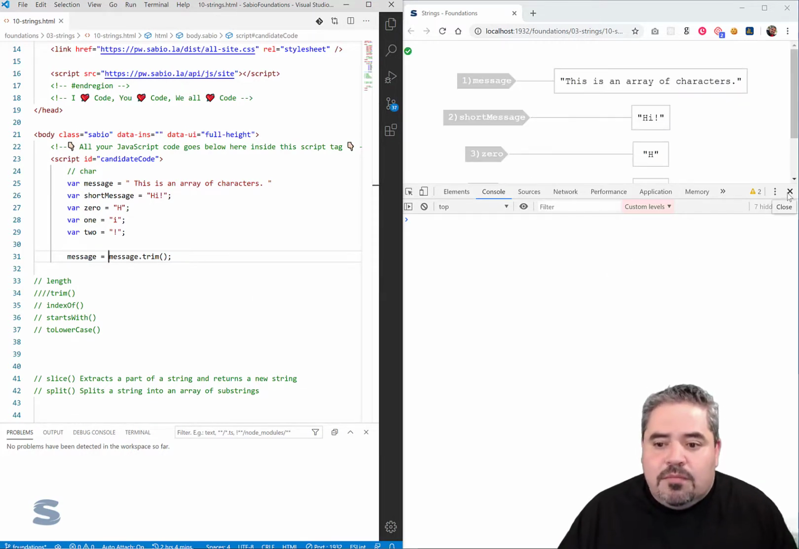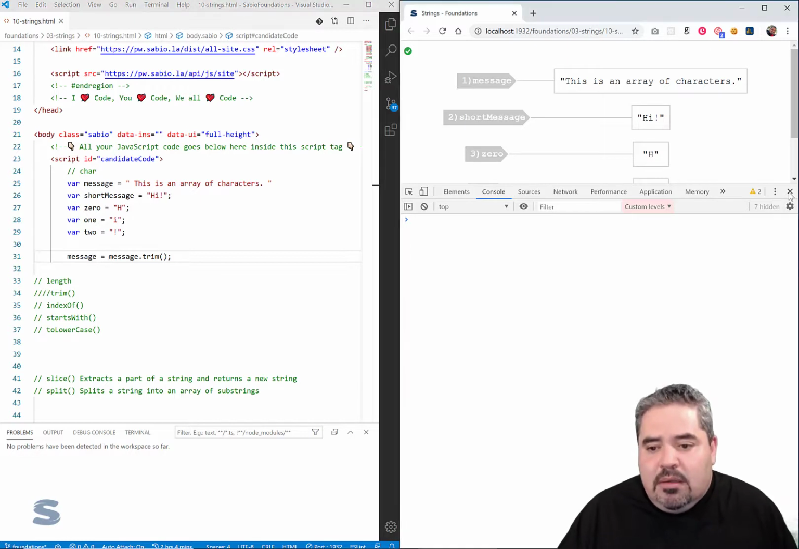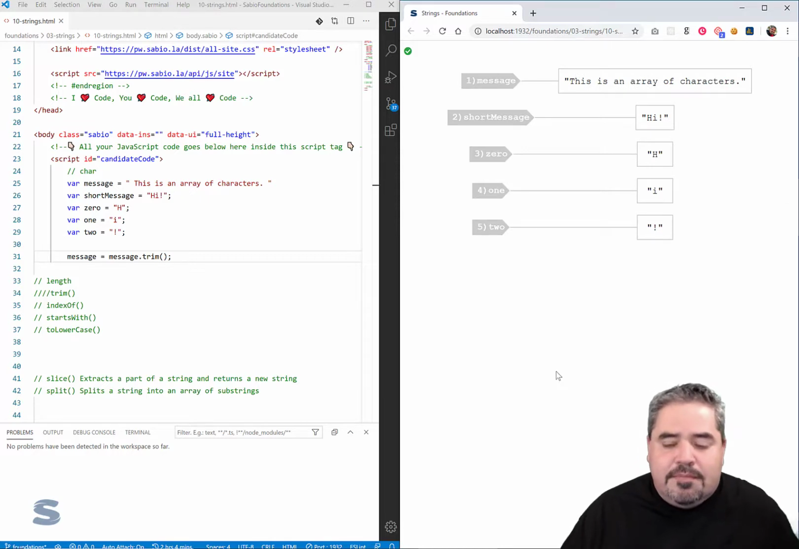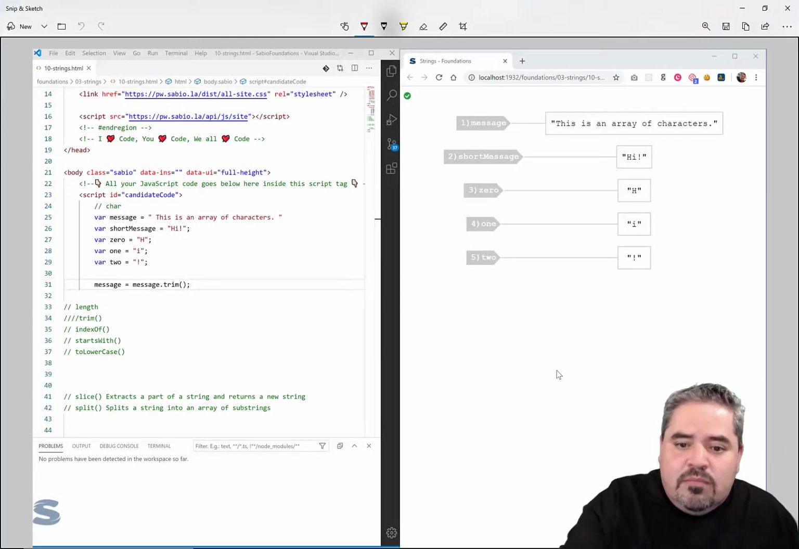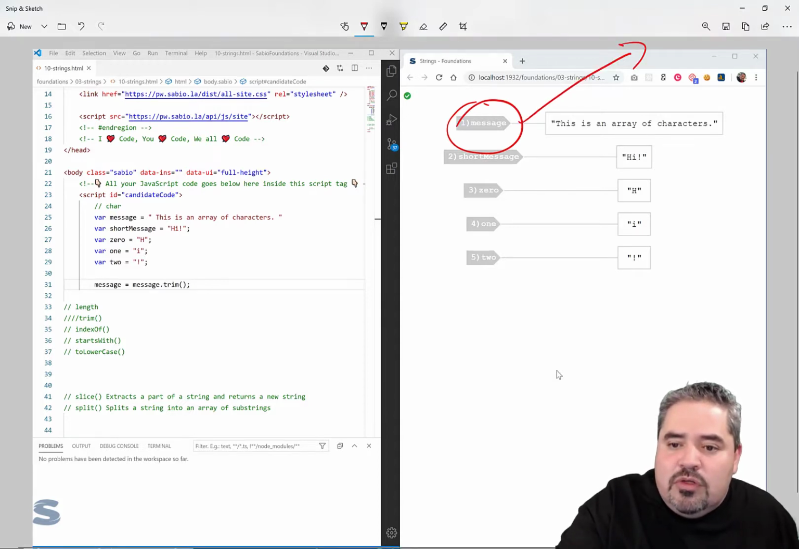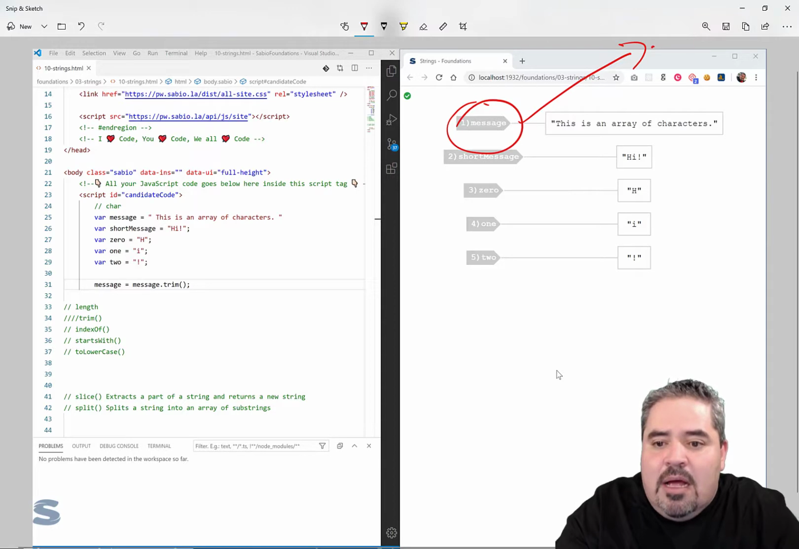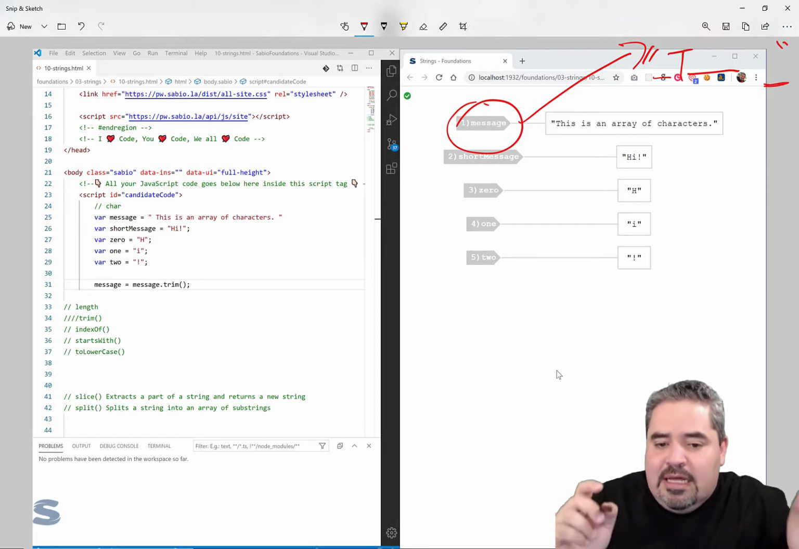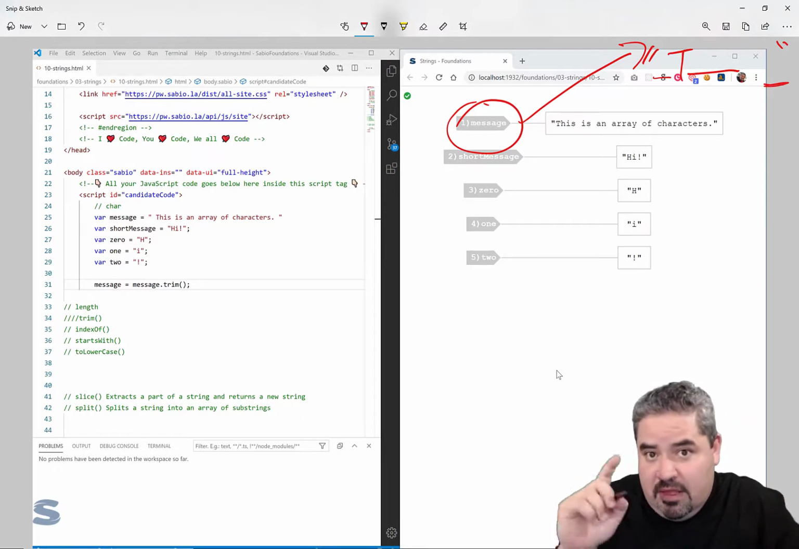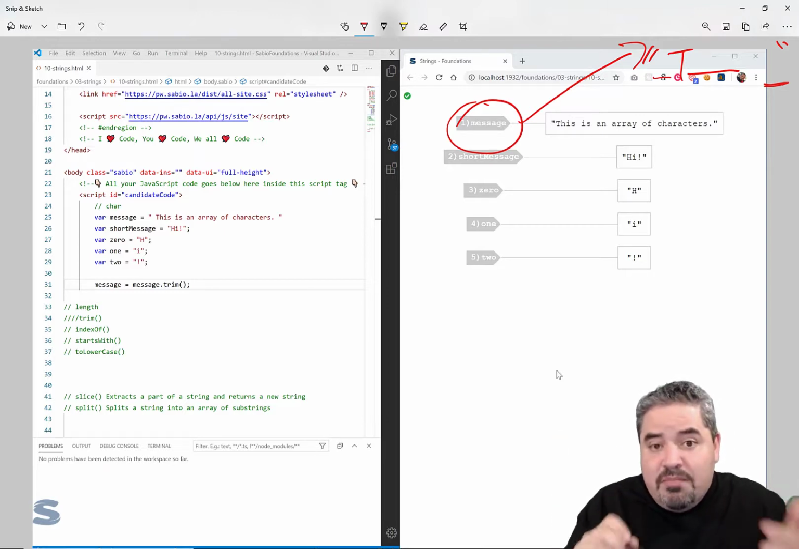Okay. Now, real interesting. What's going on here? Let me draw this out for you because this is important. When this message is first created, here's this variable, it's actually pointing to the string that has the spaces in there before the T and has all these characters, and then it ends with this white space at the end.